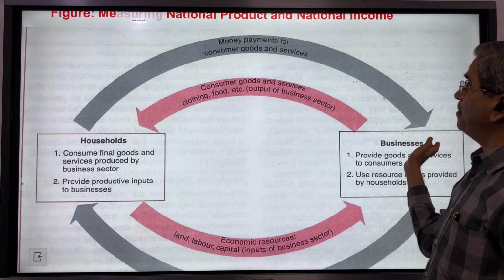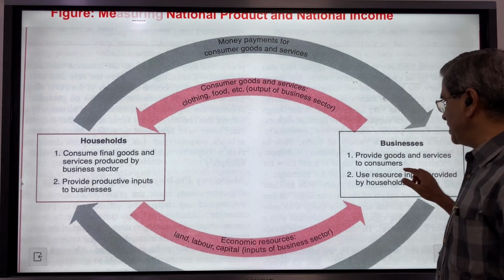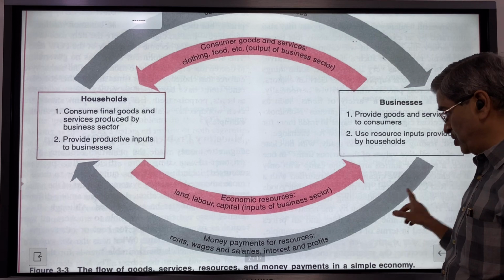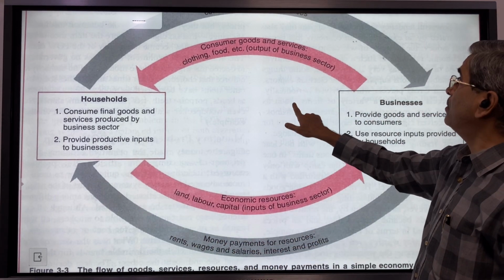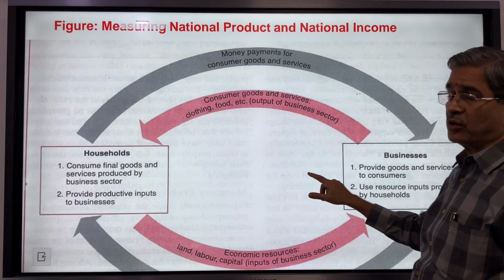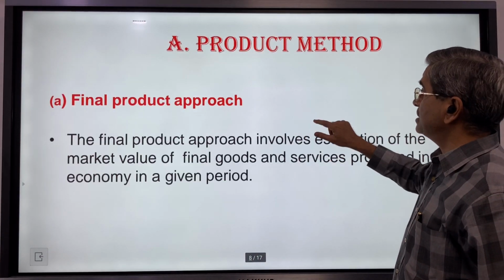Thereby business will be making payments to the households, and households will pay in the form of prices. So either way it happens. You are paid in the form of rent, wages, etc., and you pay the business when you purchase the goods with your money. So this is about the concept.